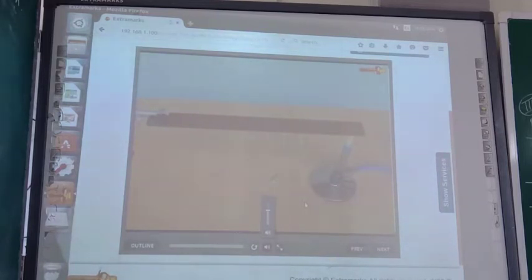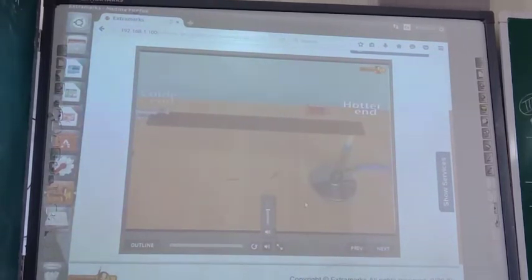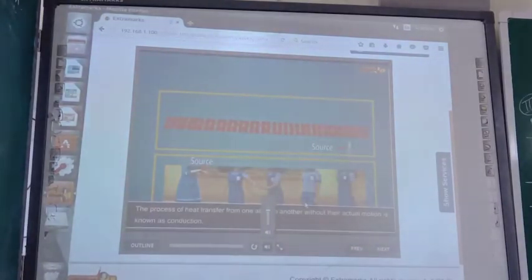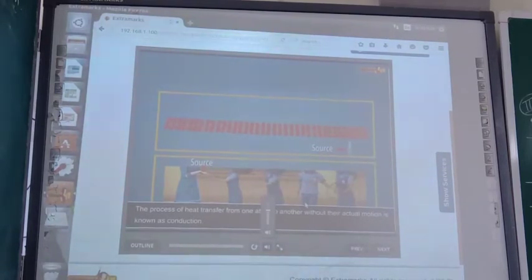With the passage of time, the energy of the atoms increases. The heat energy is transferred from the hotter end to the colder end. This process of heat transfer from one atom to another without their actual motion is known as conduction.